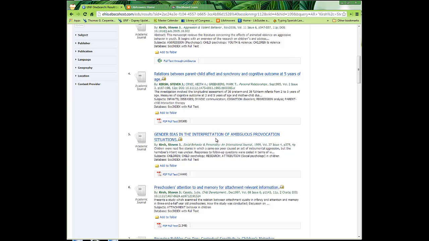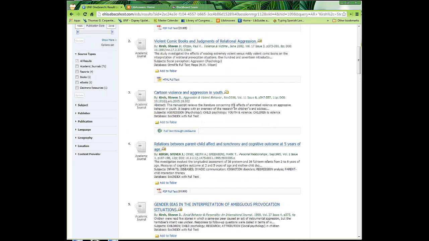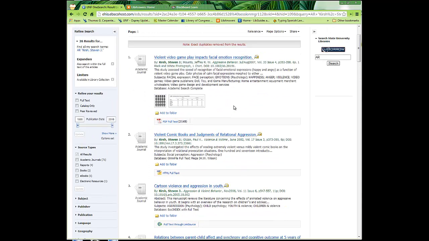From that, we know that this person has apparently written academic journal articles in addition to this book that we found, and they do have to do with the media and generally young people. You can kind of generalize, because it's mostly younger people who are interested in comic books and video games and cartoons, although, like I said, that's a generalization. I do realize that it's not only younger people who are interested in those things.